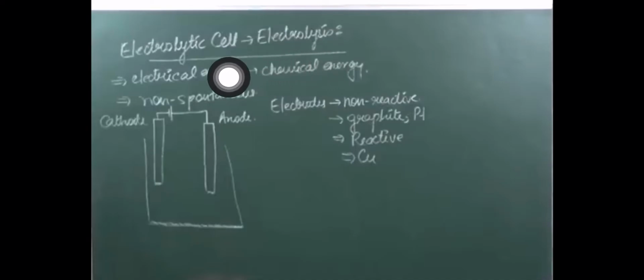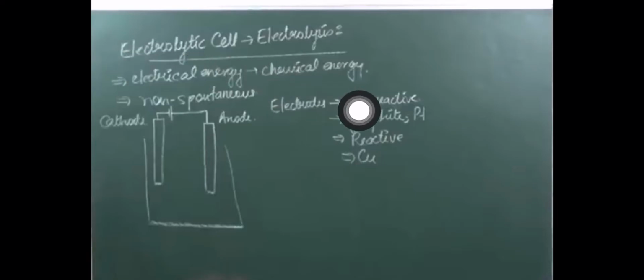Now what happens in this type of cell? In this type of cell, electrical energy is converted into chemical energy. So what was there in electrochemical cell? Chemical energy was converted into electrical energy. But in electrolytic cell, what happens? Electrolysis. That means electrical energy is converted into chemical energy.